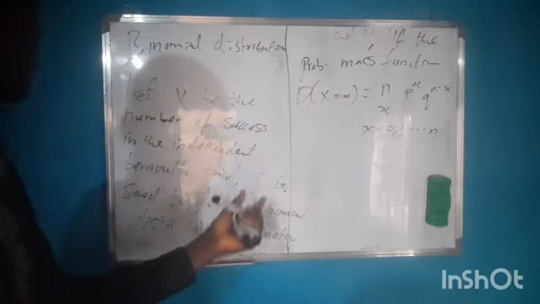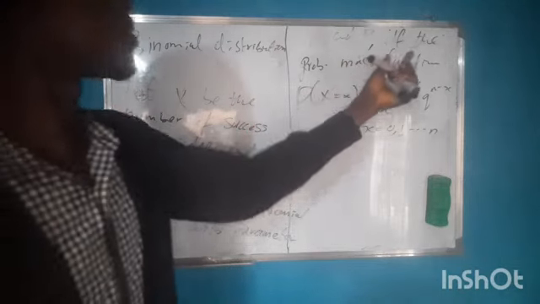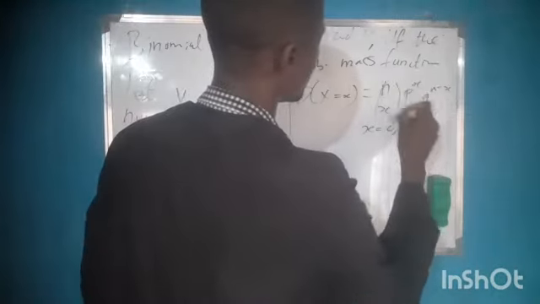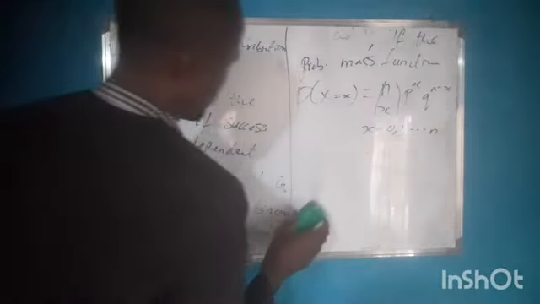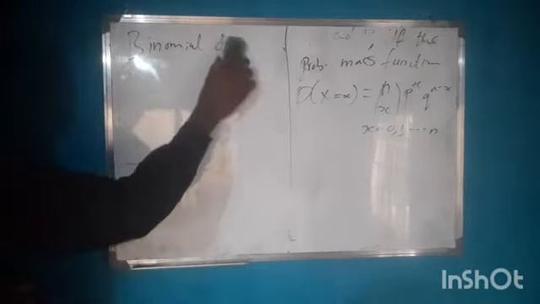So x is said to follow a binomial distribution with the parameter n and p if the probability mass function P of x is equal to what? N combination x, p raised to power x, q raised to power n minus x. So that is it. Let's look at the expectation, variance, and the moment generating function of a binomial distribution.